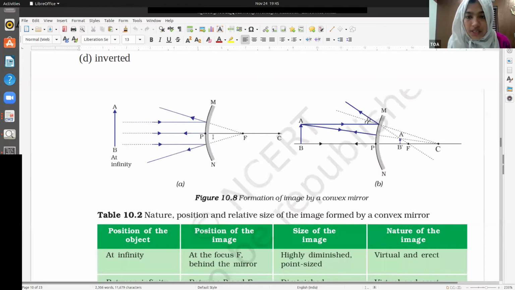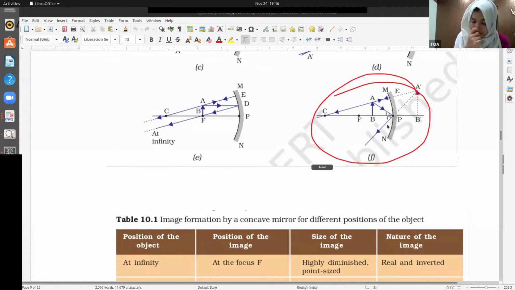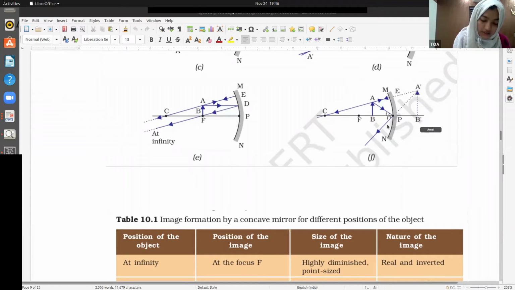And additionally, you have a single case of concave mirror where you get a virtual image. That is when your object is placed between focus and the pole. Okay, that's only when the object is placed between the focus and the pole. You get an enlarged image here when you keep the object near the mirror, like between focus and the pole. Okay, so we'll move to the next question.